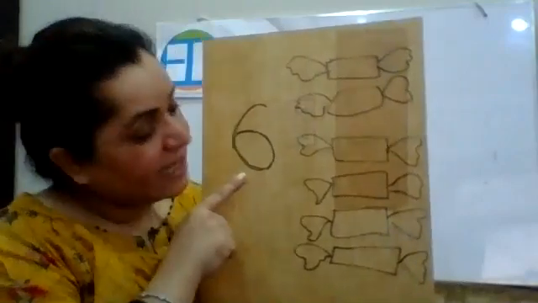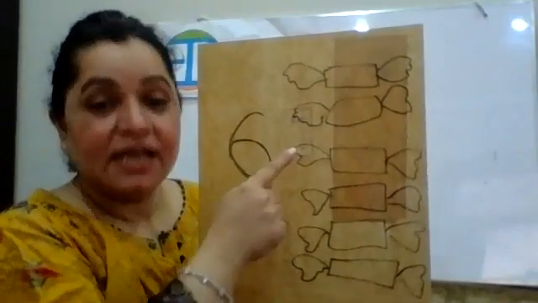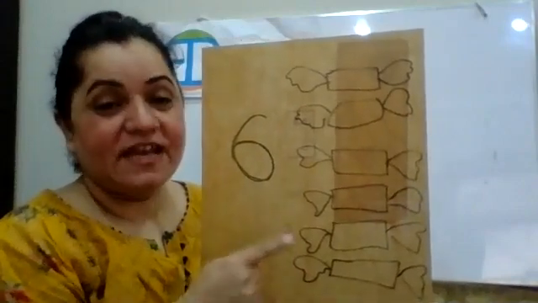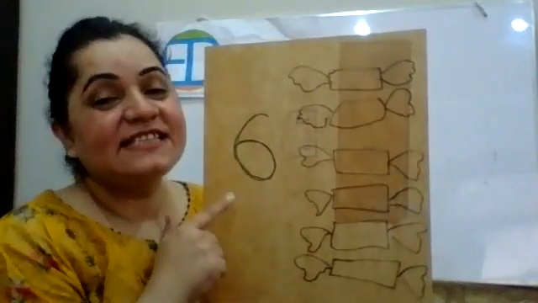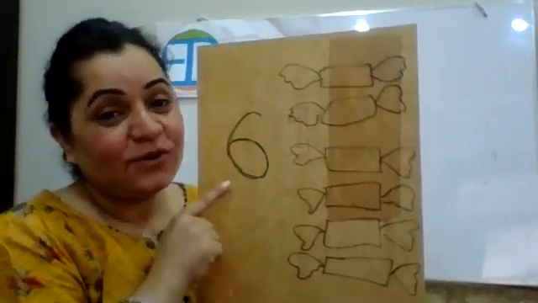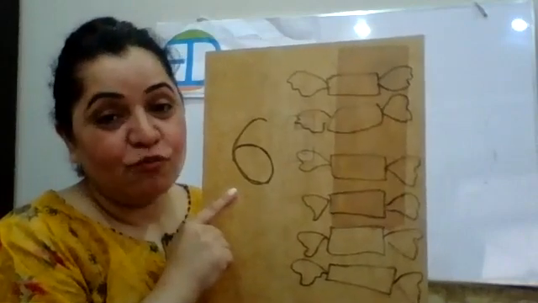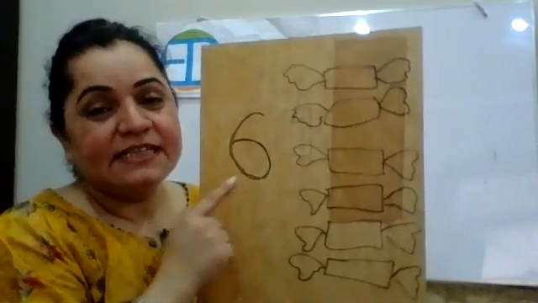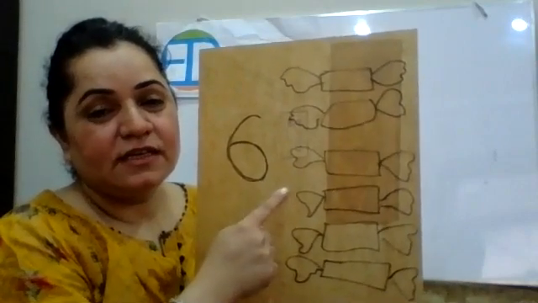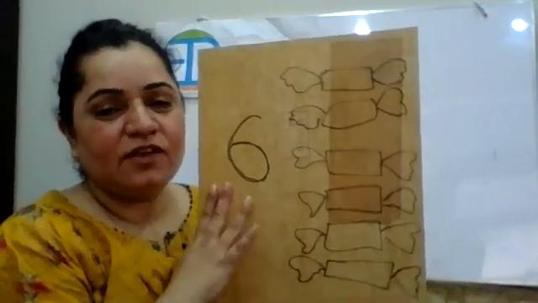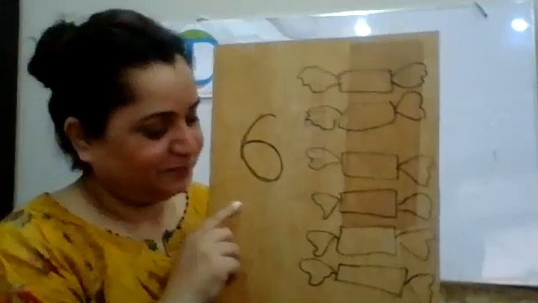Okay, now how many candies do we have? Let's count. 1, 2, 3, 4, 5, and 6. Right, now 6 has to share equally. 6 can share equally, right? Now he's got 2 more friends, right? So 6 is going to give 2. Okay, we are going to keep only 1 friend, right?